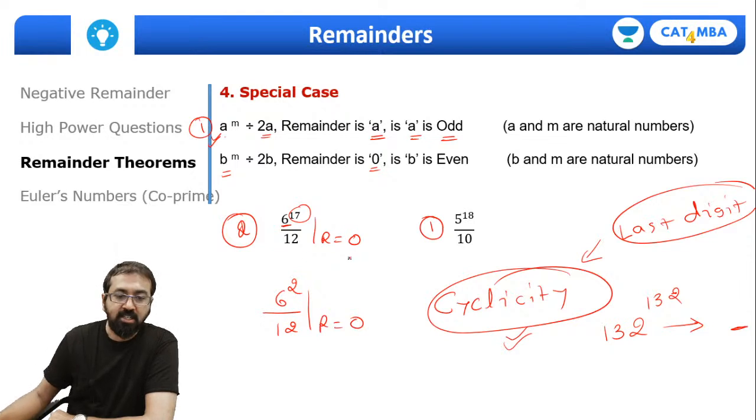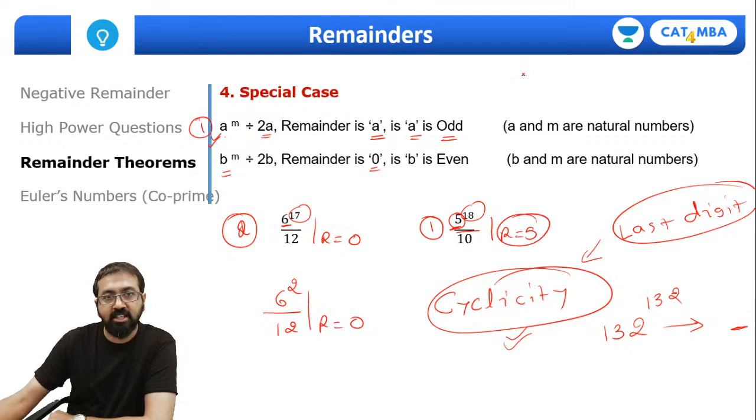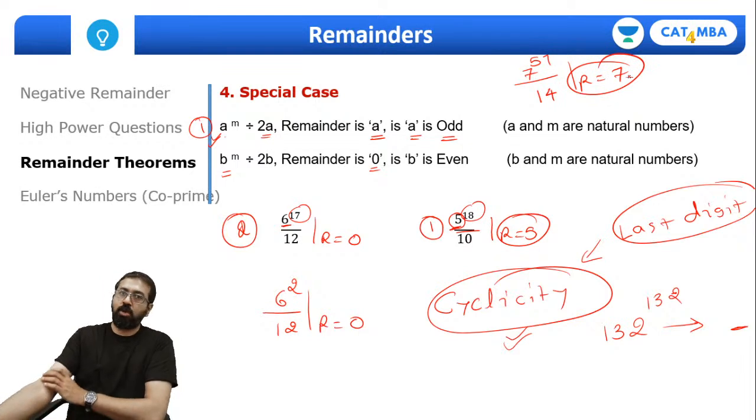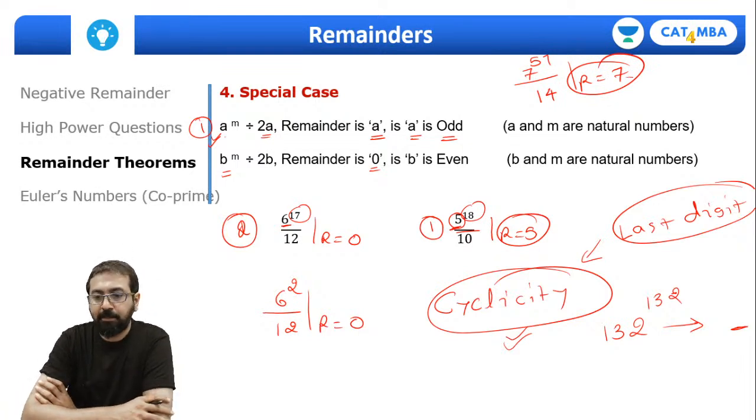So that's the point. Same way, if you take any odd number and raise it to any power and divide by twice that number, say 5, 5 twos are 10, I'm dividing by 10, so the remainder will surely be 5, right? Or you can take another example, say 7 raised to 51 divided by 14, the remainder will be 7 itself. So have you all understood this part, everyone? Yes, are you all with me?